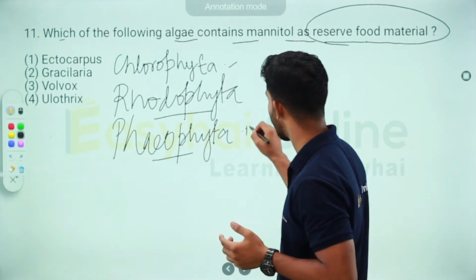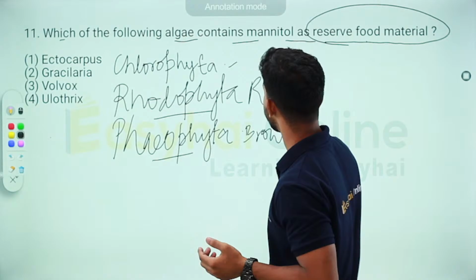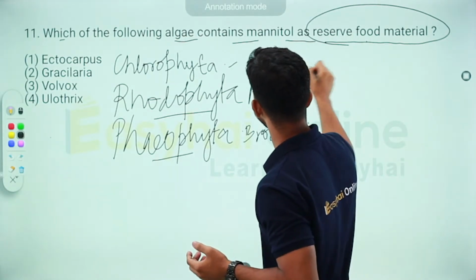They're also called brown algae because of the pigmentation. Brown algae, red algae, and green algae.